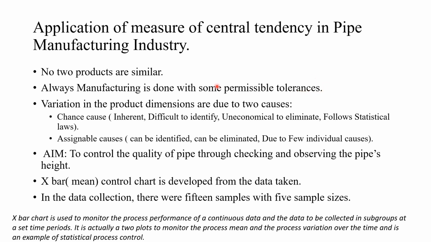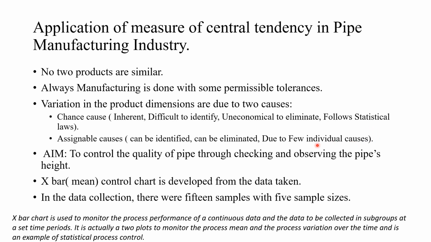Variation in product dimensions is due to two causes: chance causes and assignable causes. Chance causes are generally inherent, difficult to identify, uneconomical to eliminate, and follow statistical laws. Assignable causes may be man-made or due to the machine; they can be identified and eliminated, since they result from a few individual causes. We can see the overshooting value, so we can easily predict it also.